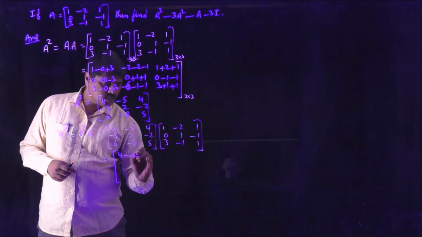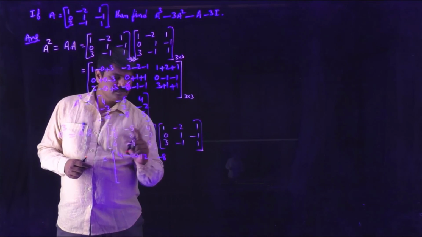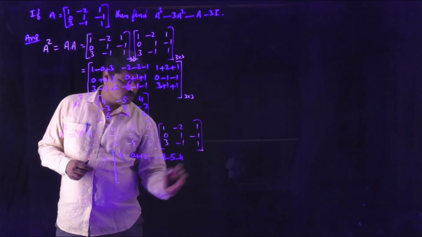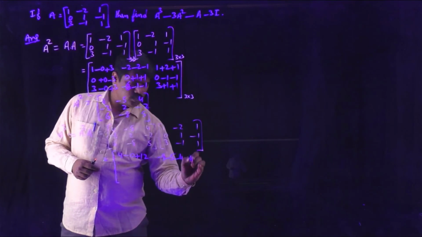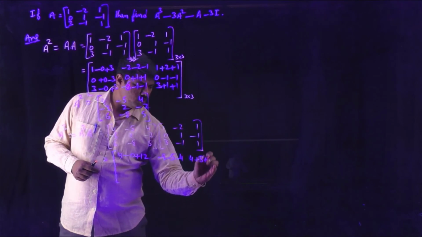4 into 3 is 12. 4 into minus 2 is minus 8. Minus 5 into 1 is minus 5. 4 into minus 1 is minus 4. 4 into 1 is 4. Plus 5, minus 5 into minus 1. 4 into 1 is 4.